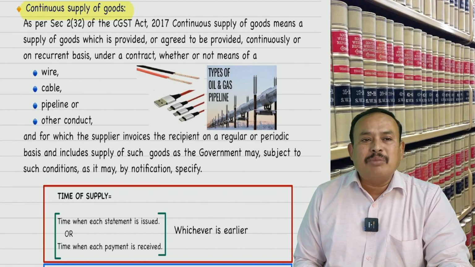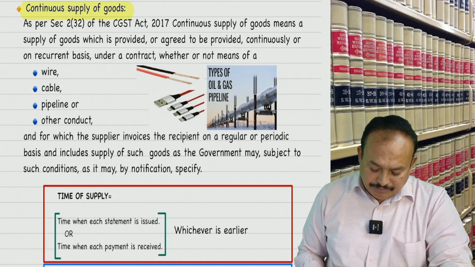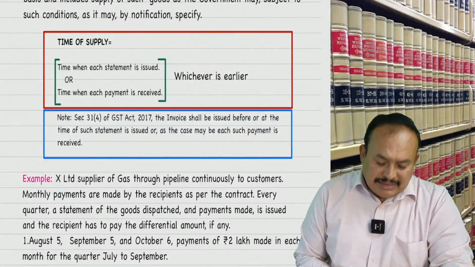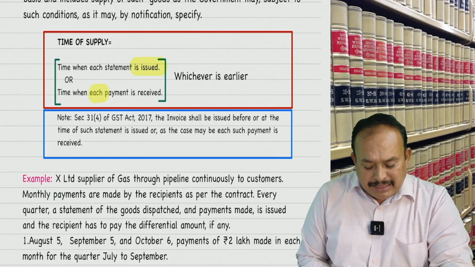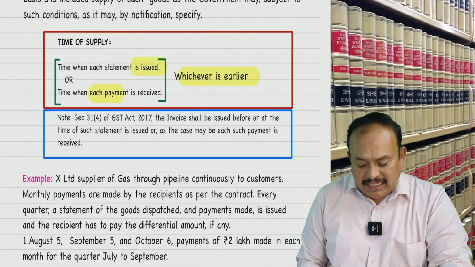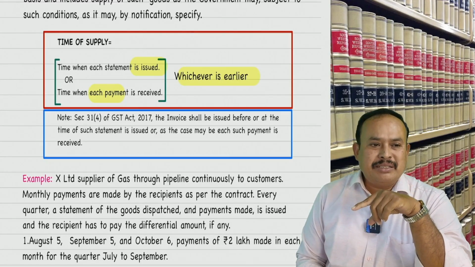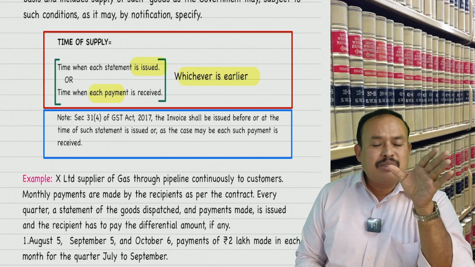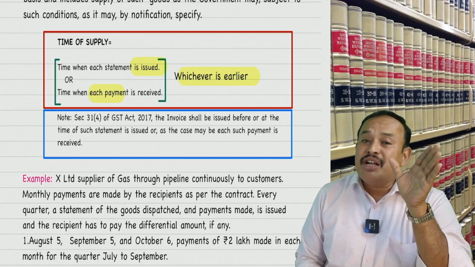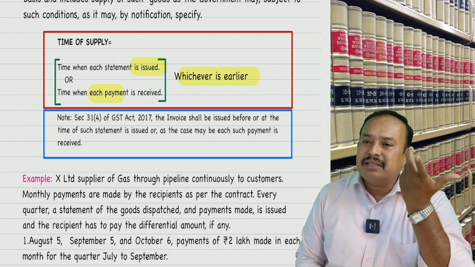What is the time of supply here? The law of the land says that the time when each statement is issued or the payment received, whichever is earlier, is the time of supply. Date of statement or date of payment received, whichever is earlier.